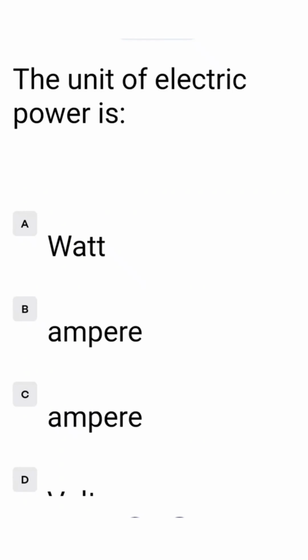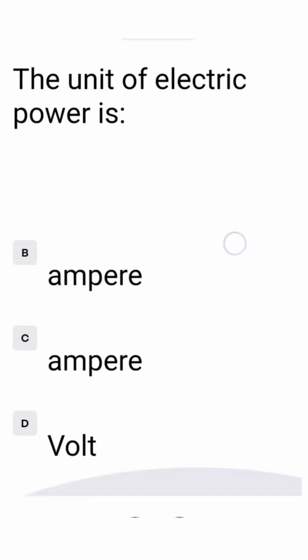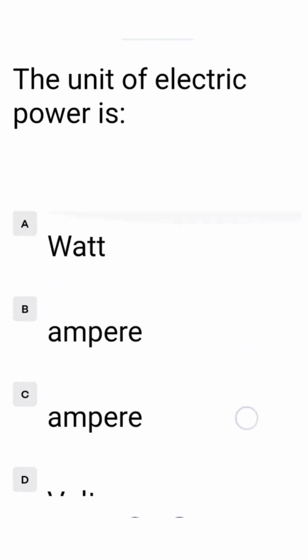The unit of electric power is option A watt, B ampere, C also ampere, D volt. The correct option is A, where it is written watt. The unit of electric power is watt. So we tick option A.